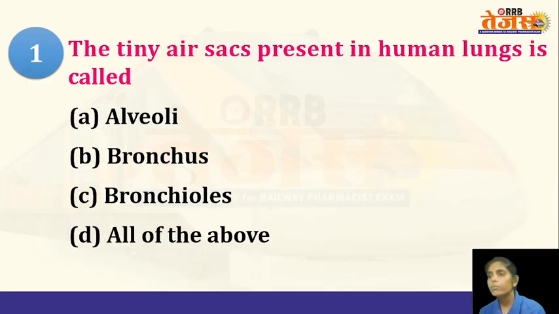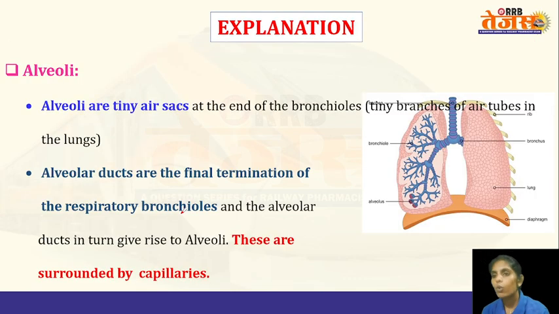First question: the tiny air sacs present in human lungs are called. There are certain sac-like structures present within the lungs, and what are these structures called: alveoli, bronchus, bronchioles, or all of the above? The answer is alveoli.